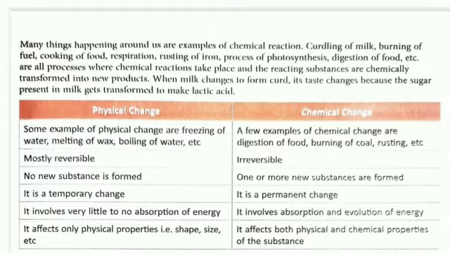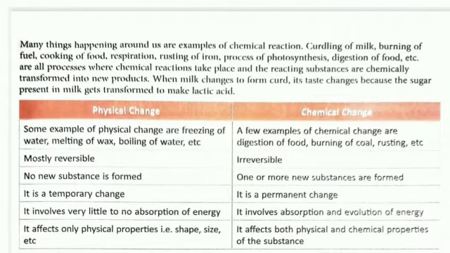All processes where chemical changes take place, the reacting substances are chemically transformed into a new product. When milk changes to form curd, its taste changes because sugar present in the milk gets transformed to make lactic acid, and so the taste of curd is different from the taste of milk.